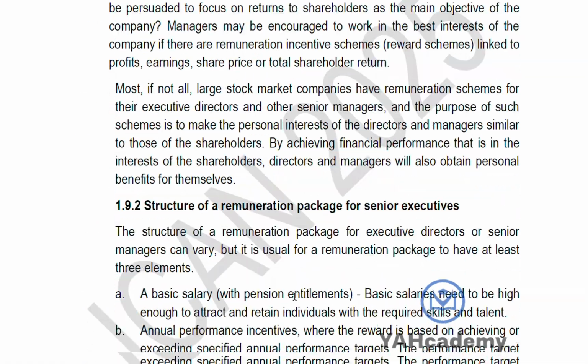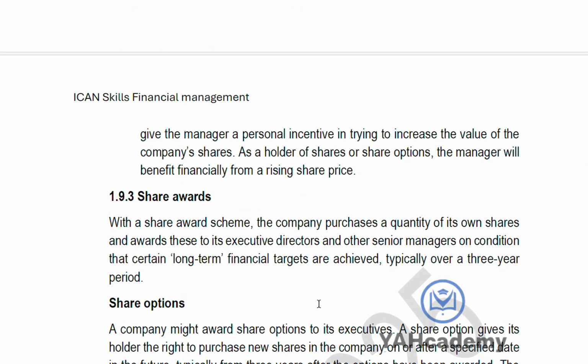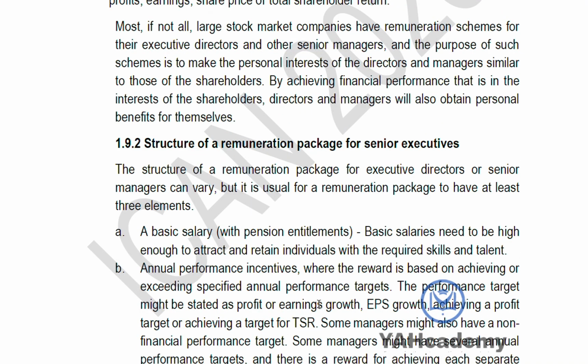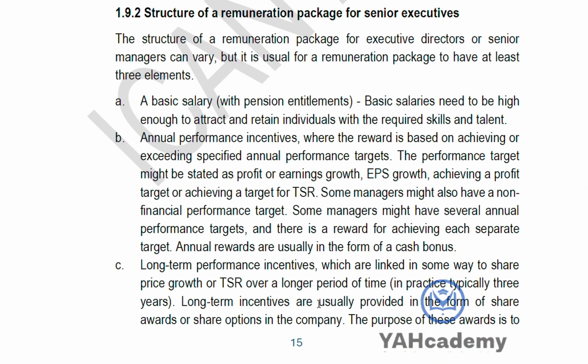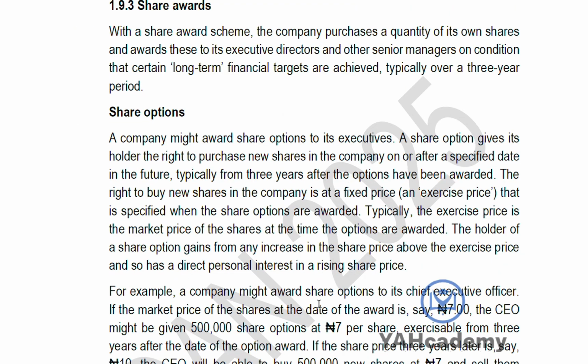So you can also have the audit committee. You see them when you go through this pack. You can have an audit committee, you can have a remuneration committee, just having different committees to ensure that everybody is working in the best interest of the shareholders. You can give them share awards so that they can do better.